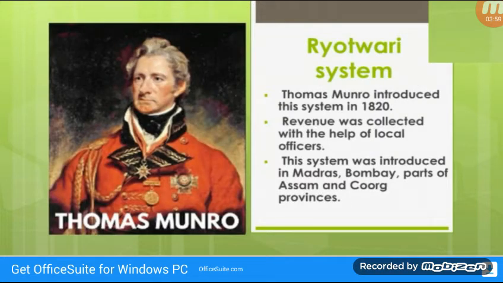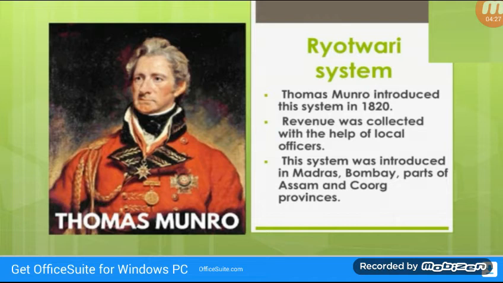Next one is the Raiyatwari system. Thomas Munro introduced this system in 1820. By the Raiyatwari system, the rights of ownership were handed over to the peasants. The British government collected taxes directly from the peasants. Initially, one half of the estimated produce was fixed as rent. This assessment was reduced to 1/3 of the produce by Thomas Munro.